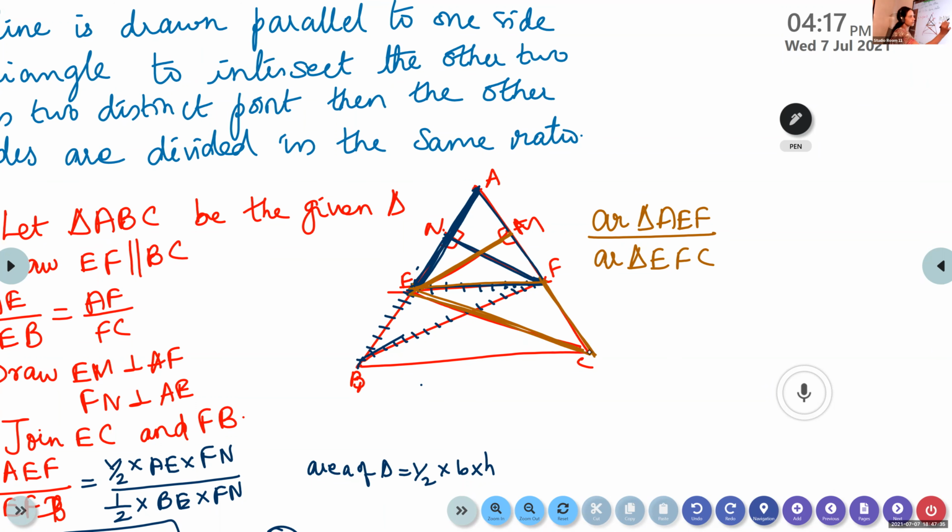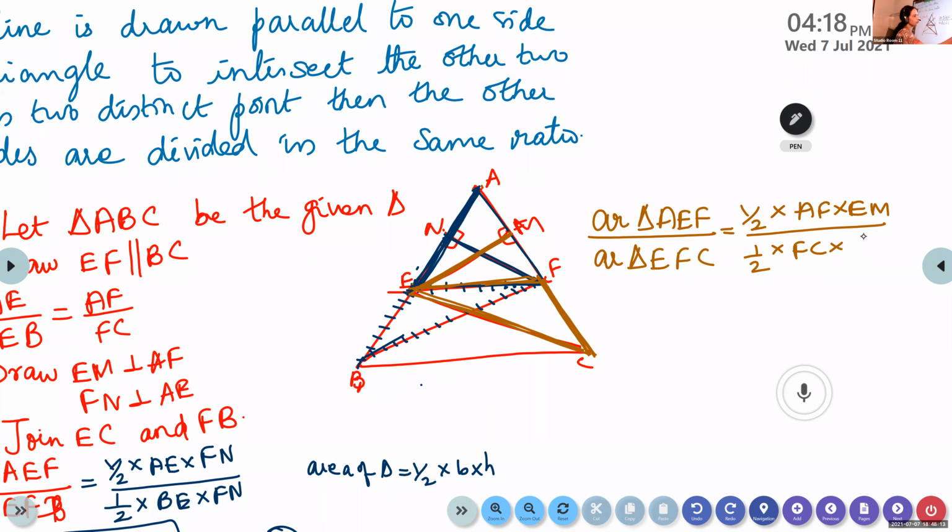Okay. So what is the formula for area of triangle? Half into base into height. Now this time we are going to consider EM as the altitude. EM is the altitude. So if you consider the triangle AEF, AF is the base. So we get half into AF into EM, by half into, for the triangle EFC, FC is the base, half into FC into, for this triangle again, which is the altitude?